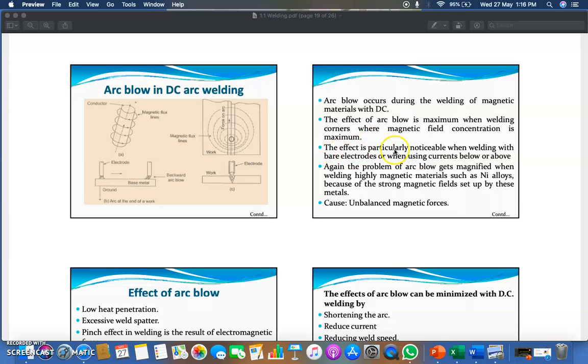The effect is particularly noticeable when welding with bare electrodes or when using high current. Again, the problem of arc blow gets magnified when welding highly magnetic material such as nickel alloy, because of the strong magnetic field. Means if you are welding highly magnetic material, then the effect of arc blow will be higher. So basically, the main cause of arc blow is unbalanced magnetic forces.